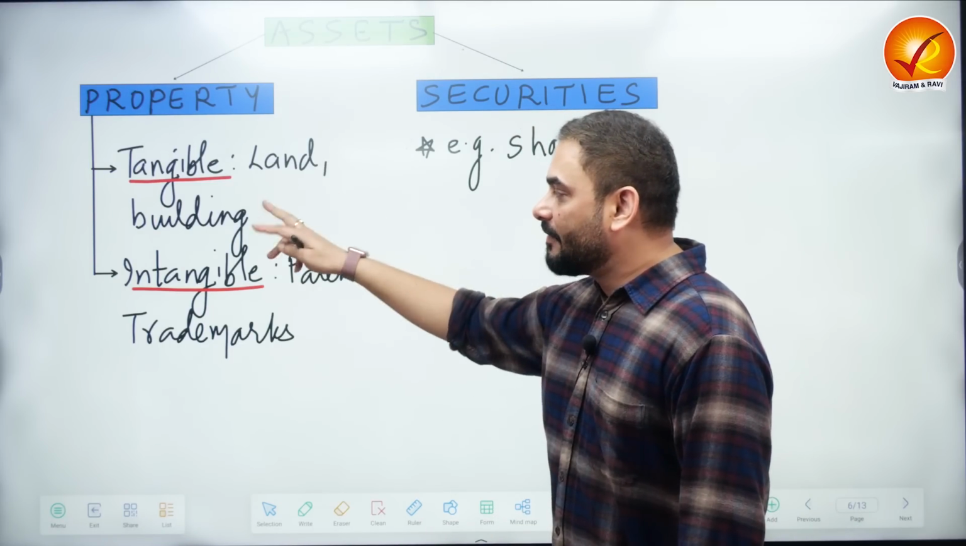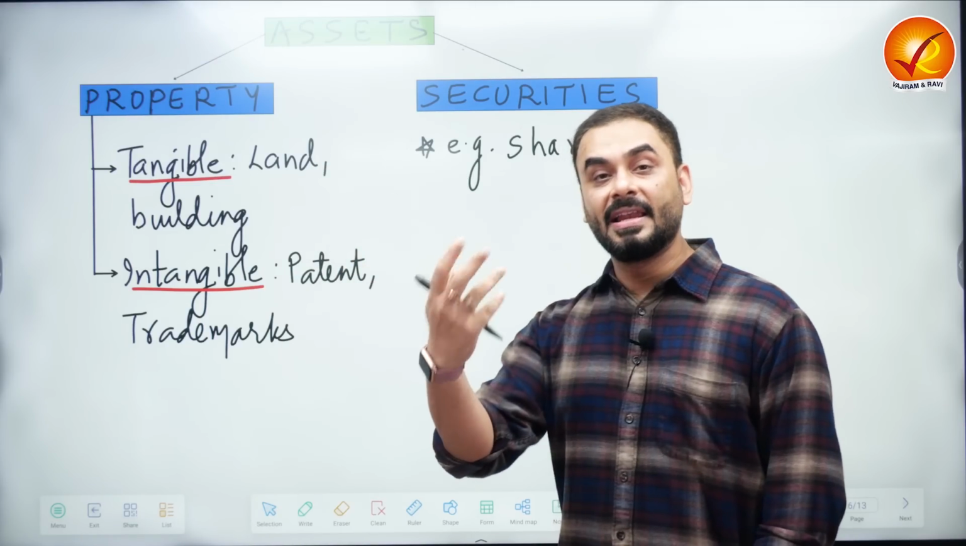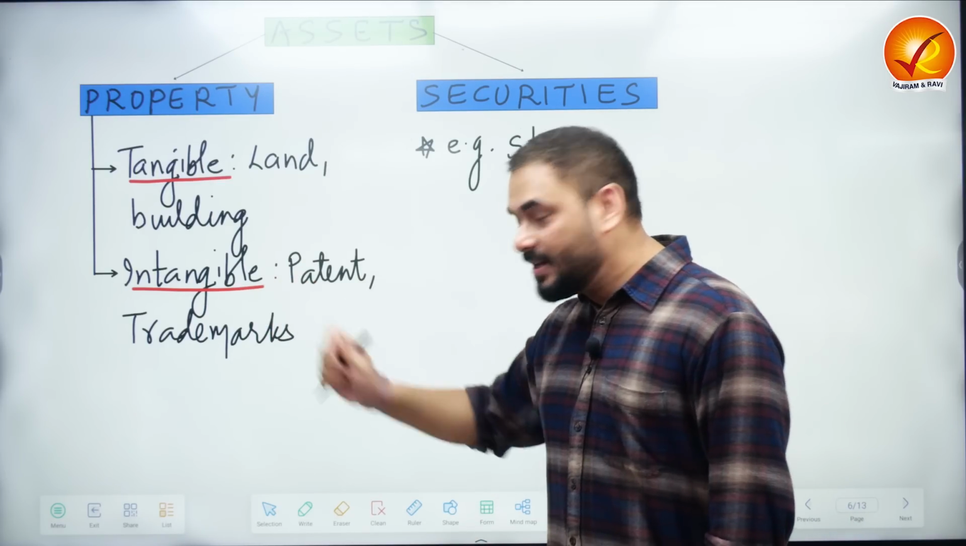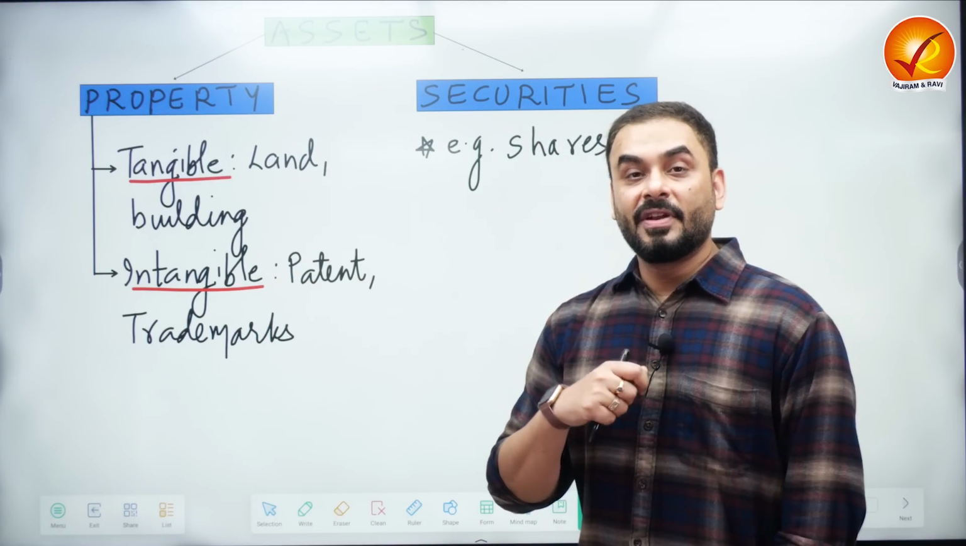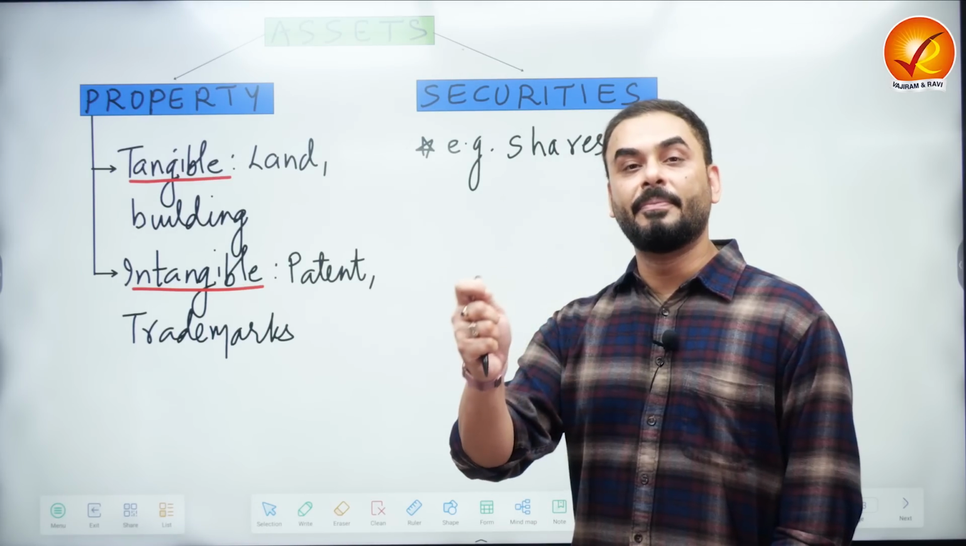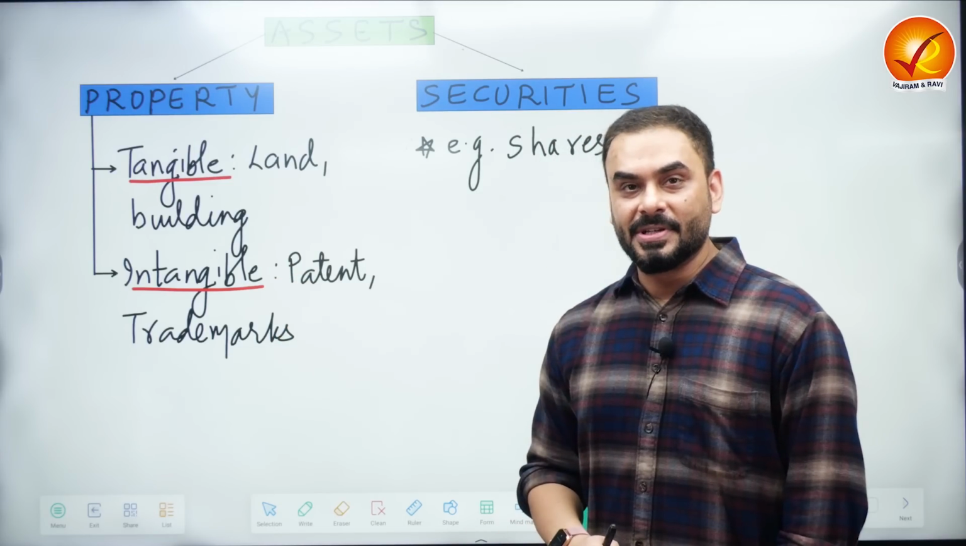Now, properties we are dividing into two categories. One is tangible, which you can touch and feel. For example, if you are buying land, or a building like a house, that's tangible. Then there is intangible property. For example, I develop a mobile app. I am the owner of a copyright. I am the owner of the formula of a medicine. These things you can't touch and feel, so these are intangible properties, right?